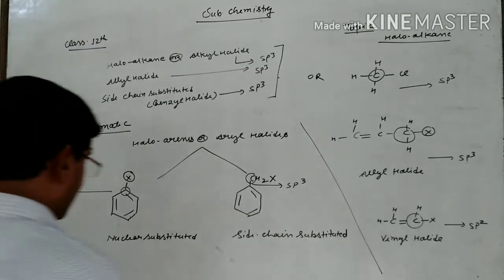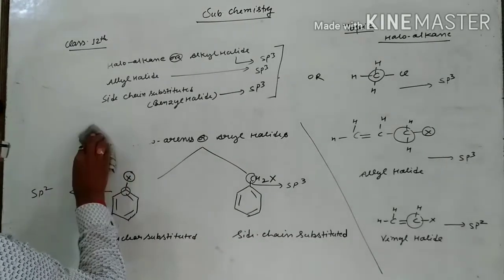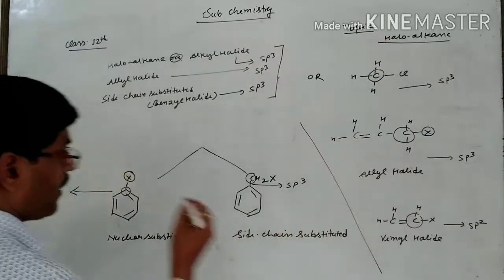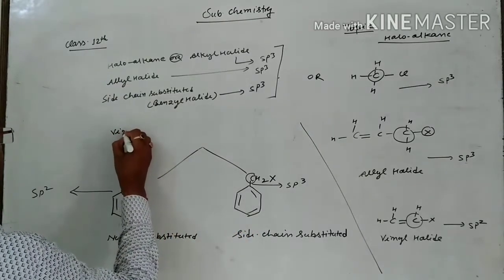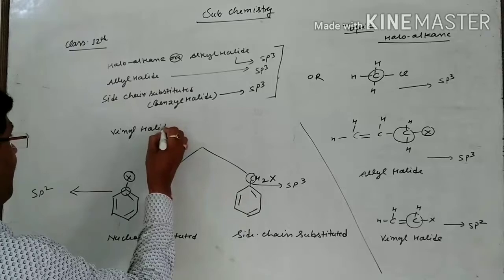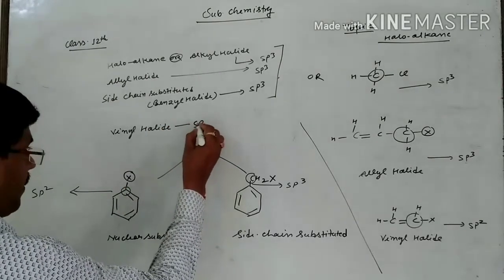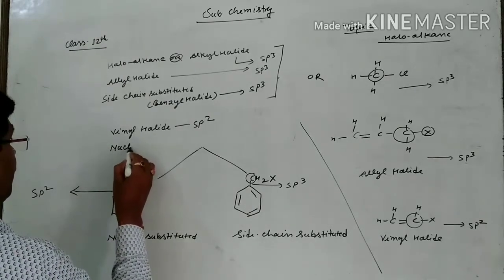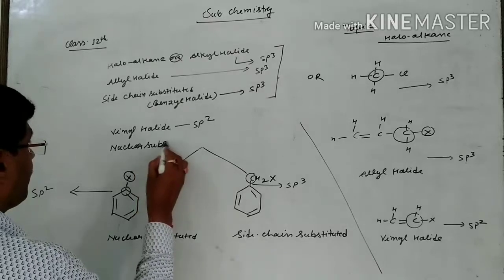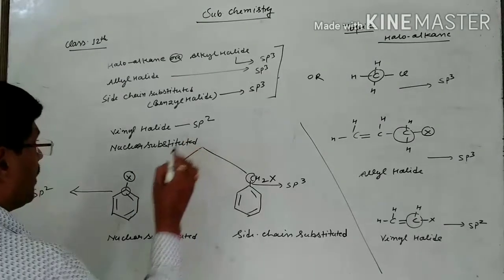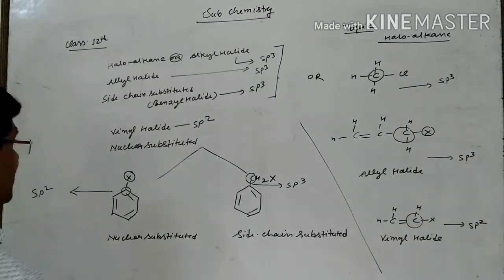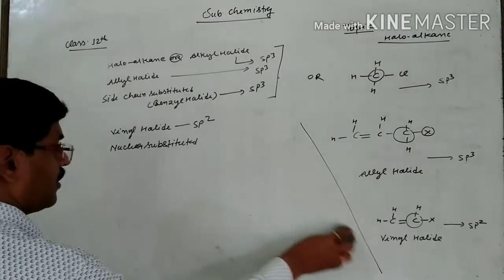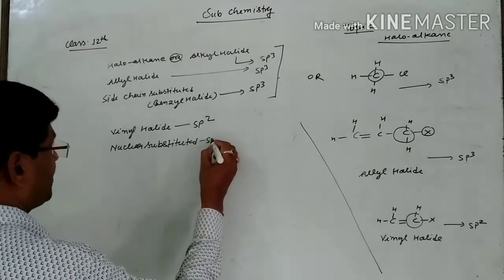After that, for sp2 you are saying vinyl halide, having sp2, and nuclear substituted, it means aryl halide formed by the nuclear substitution, having sp2 type of hybridization.